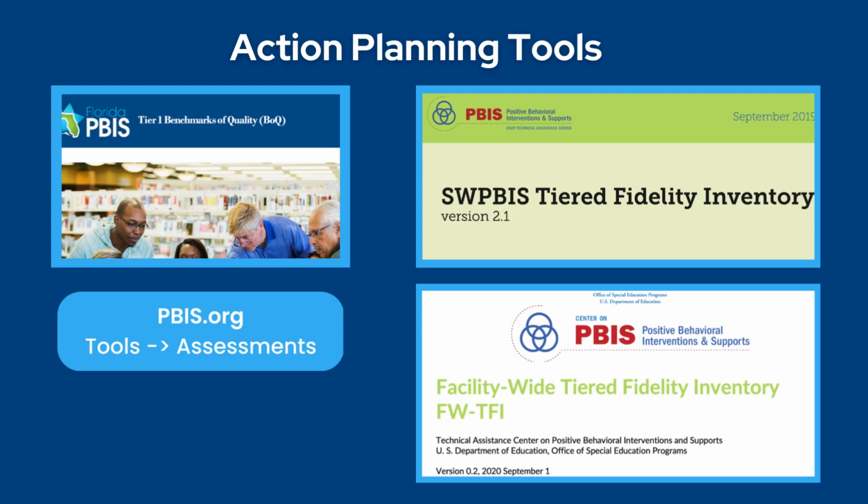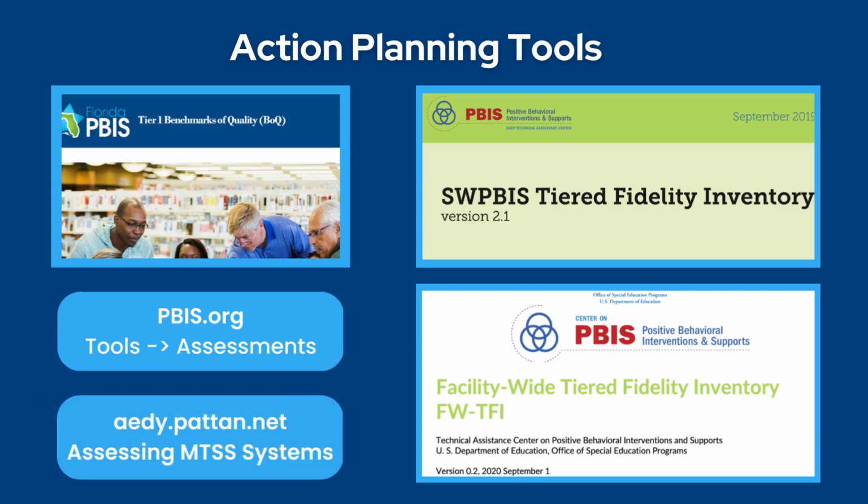Please also check out our AEDY website under Assessing MTSS Systems. If you are currently implementing PBIS in the network with the support of your IU, you have access to these tools with your PBIS coach. If you are utilizing Patent, you can access via pbis.org or the AEDY website.